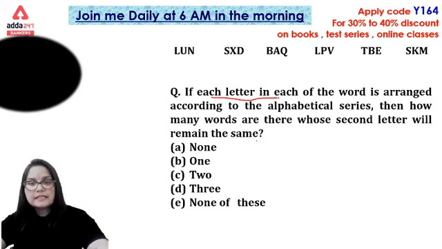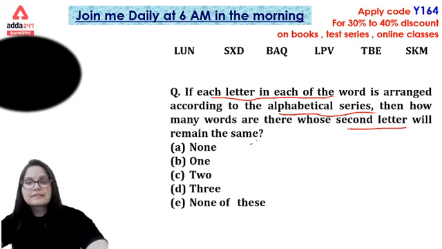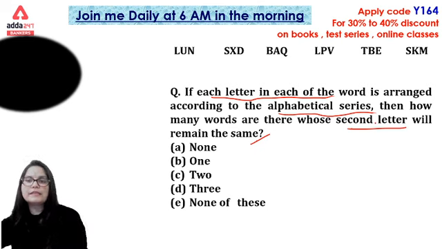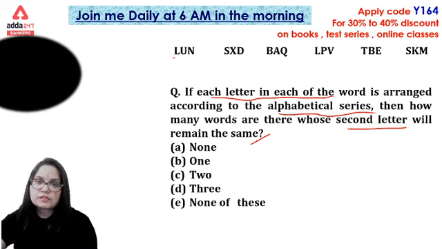If each letter in the word is arranged in alphabetical series, then how many words will remain whose second letter will remain the same? How many words are there whose second letter will remain the same? Just have a look at it.